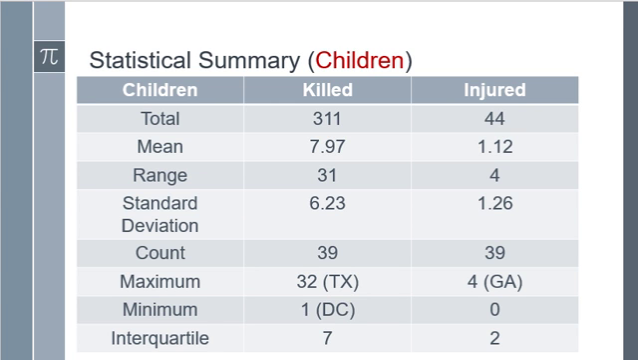In the statistical summary, we found that children killed were 311, and 44 were injured due to mass shootings in 2015. The highest number of children killed was in Texas, that is 32, and the highest number of children injured was in Georgia, that is 4.